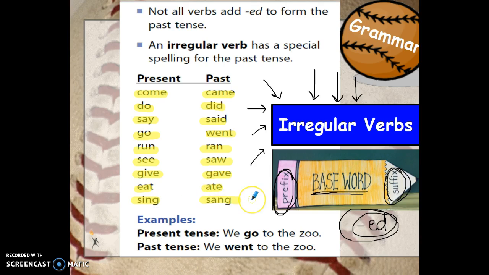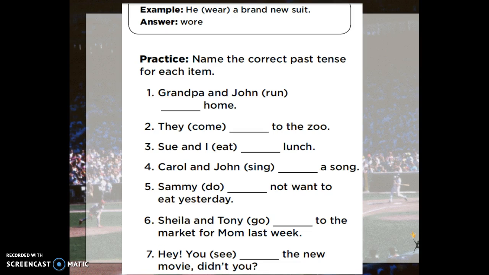And the list goes on. There are tons of these irregular verbs. I want you to be on the lookout while you're reading to be finding some of these irregular verbs that have to be changed completely, and you can't just add that ed suffix to the end. Let's do a little practice here. Past tense for run. Grandpa and John runned home doesn't make sense. We have to change it to Grandpa and John ran home.